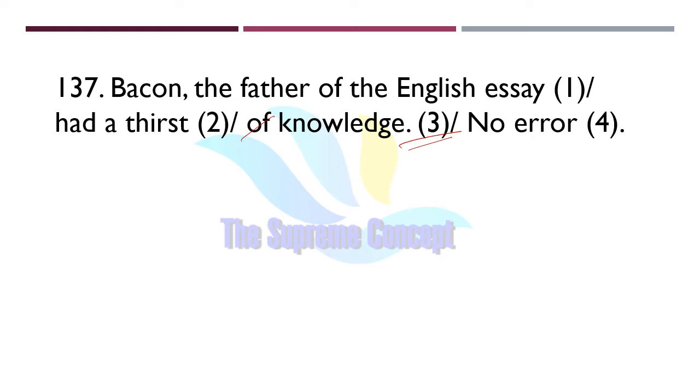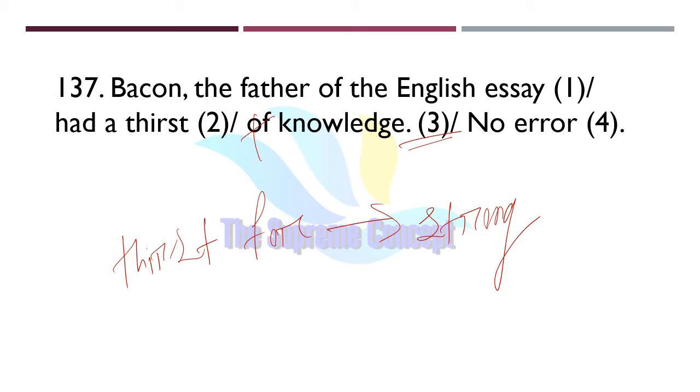Instead of of, we will use the preposition for, thirst for, not of. We basically say thirst for something, or strong desire for something.